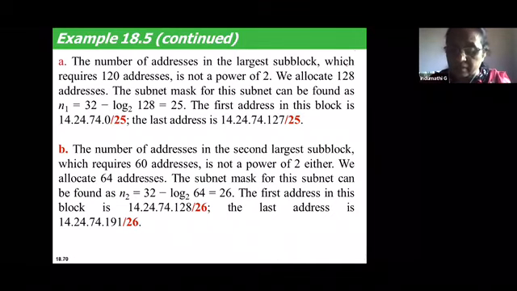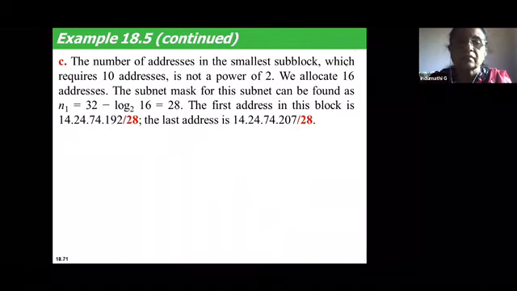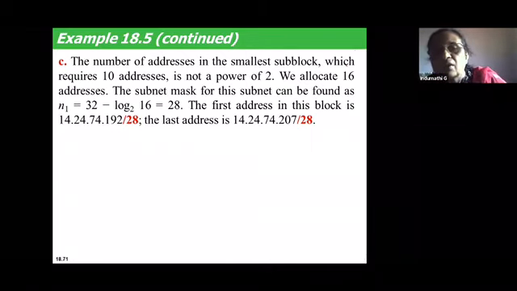So what is the third subblock? The number of addresses in the last subblock is 10. Is 10 a power of 2? 10 is not a power of 2. So I have to take at least 16 addresses. If I take 2 to the power of 3, it is less than that. So the next solution is 2 to the power of 4. Instead of 10 addresses, I have to allocate 16 addresses.